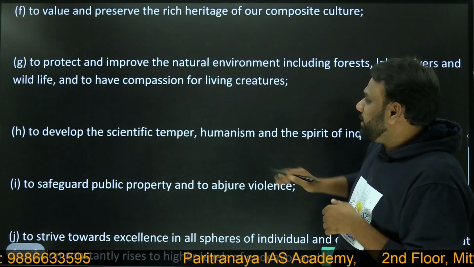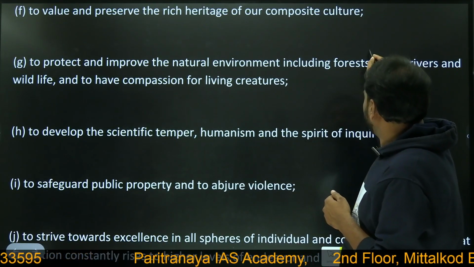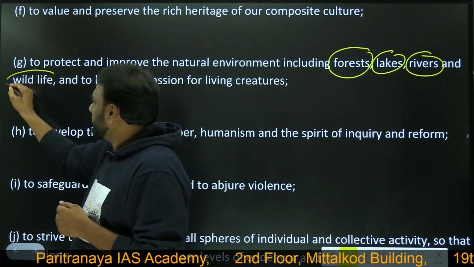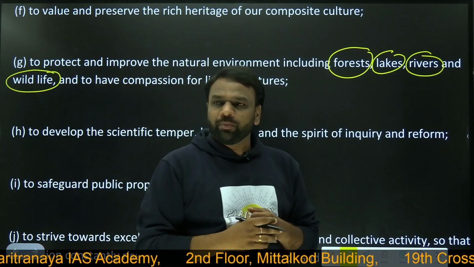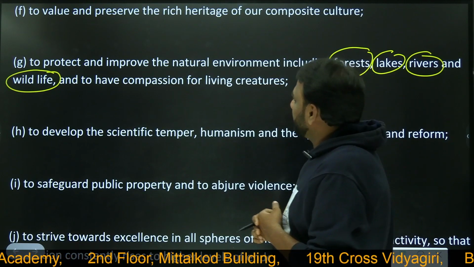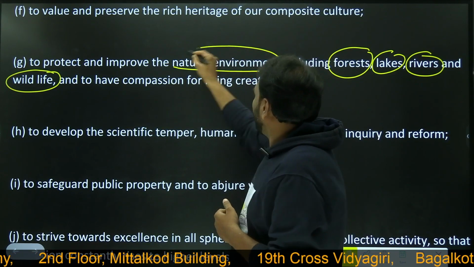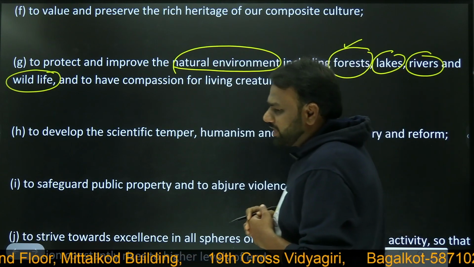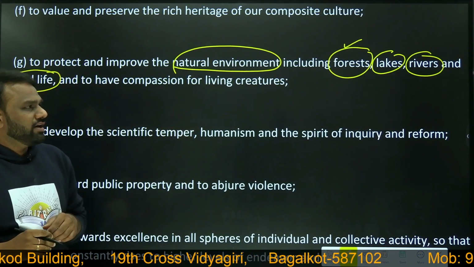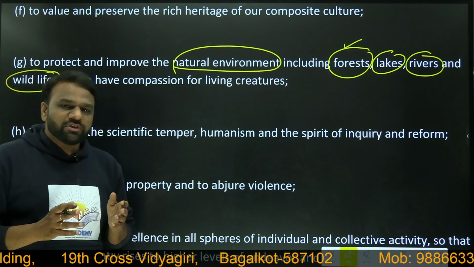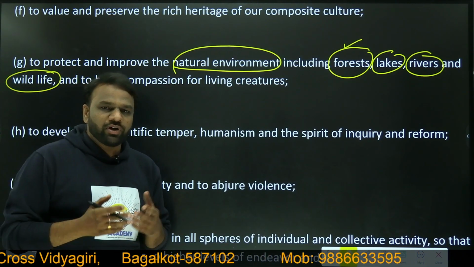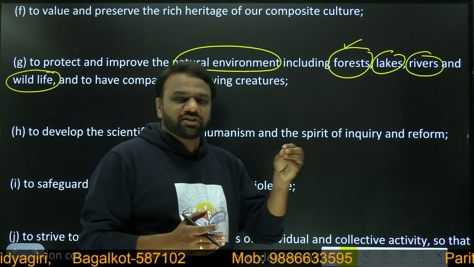Next, to protect and improve the natural environment, including forests, lakes, rivers, and wildlife. So what should be our duty? Our duty should be to protect and improve the natural environment. How will we protect our natural environment? Take the example of forests. Generally we should not cut the trees of the forest; only when there is an absolute need should we cut trees. And when it comes to lakes and rivers, many times when we go for a tour, whatever garbage we have, it may be plastic bottles or anything else, we just discard it in the rivers, we just discard it in the lakes.